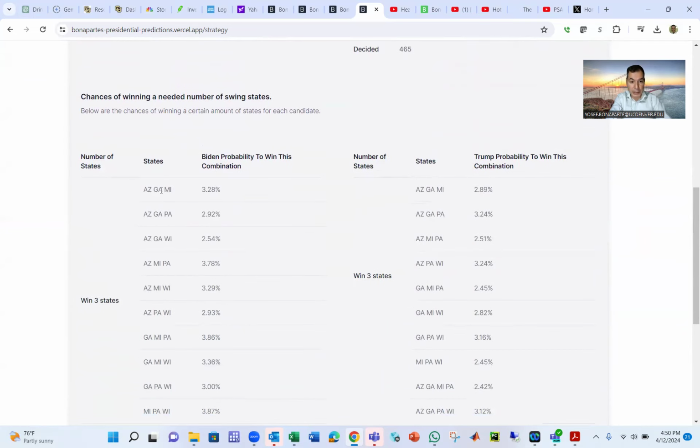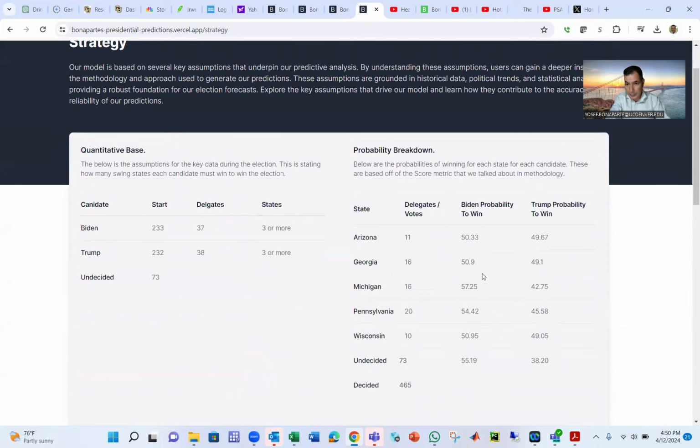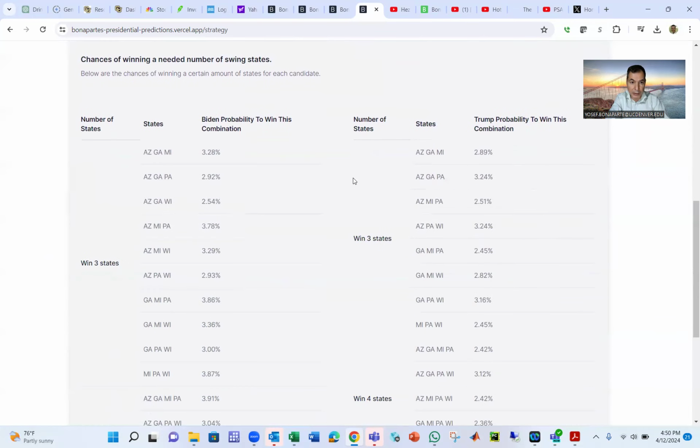For Biden to win, he needs to win Arizona, Georgia, and Michigan, or Arizona, Georgia, and Pennsylvania. For every state to win, there is a probability. Here I have the probability for every state, for Biden and for Trump. Based on that probability, for Trump to win, he has to win all the 233 we talked about, plus these three states.